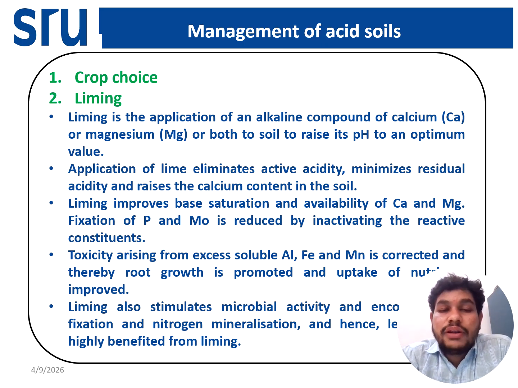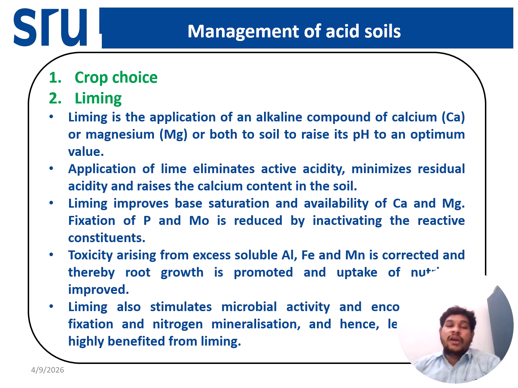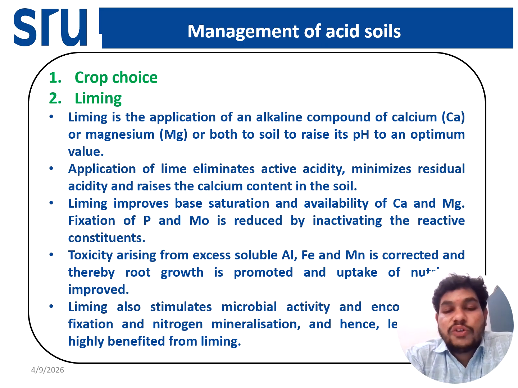Okay. The application of lime eliminates the active acidity, minimizes the residual acidity, and raises the calcium content in soil. So it will focus on the active acidity. Liming improves the base saturation and availability of calcium and magnesium, and reduces the fixation of phosphorus and molybdenum, which then become available.